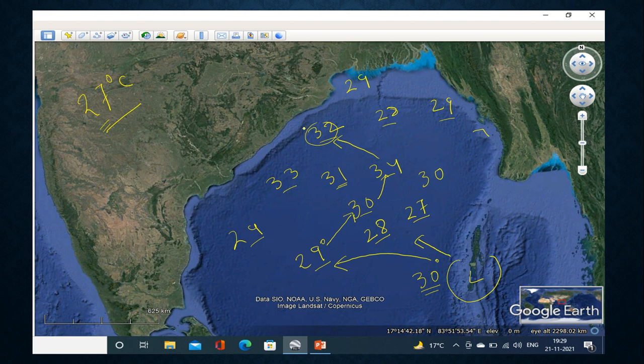Now it is going to affect the coastal areas of adjoining provinces of Odisha and Andhra Pradesh. So just look at the direction of the cyclone. The cyclone has continuously changed its direction, and this changing of direction has been motivated by the sea surface temperature. So the sea surface temperature is a determining factor for the movement of the cyclone.